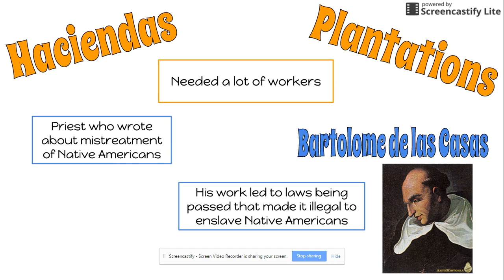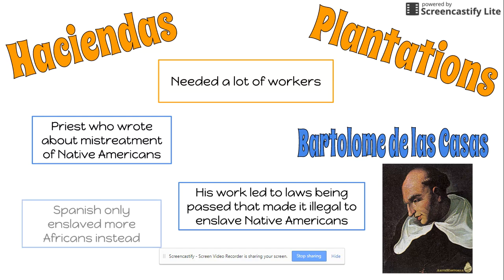Here in the American colonies, it didn't make much of a difference for a time. People kept treating the Native Americans pretty much the same. But once it became completely illegal and started to be enforced that the Native Americans could no longer be used, the only thing that happened was that instead of using Native Americans, the Spanish then turned to using African slaves.